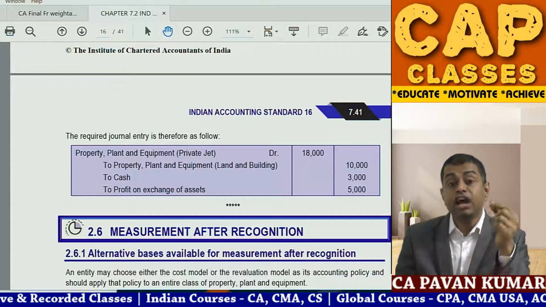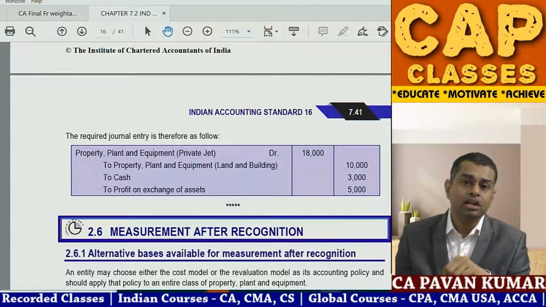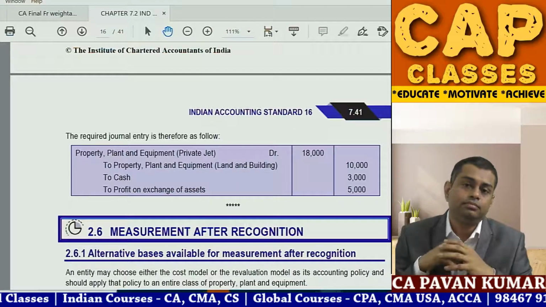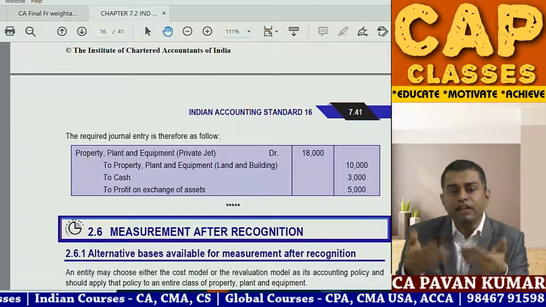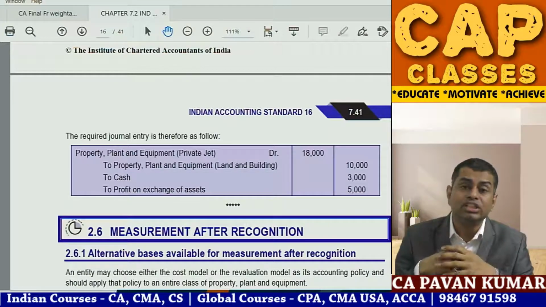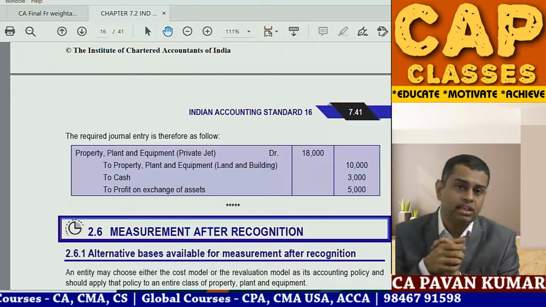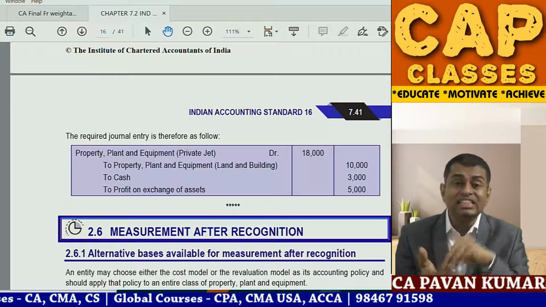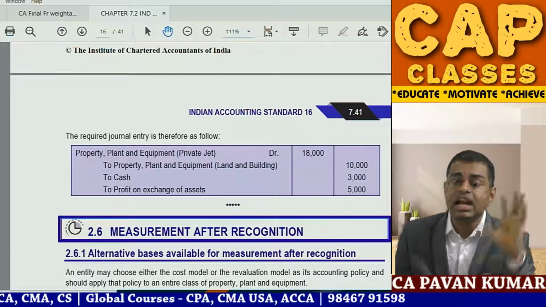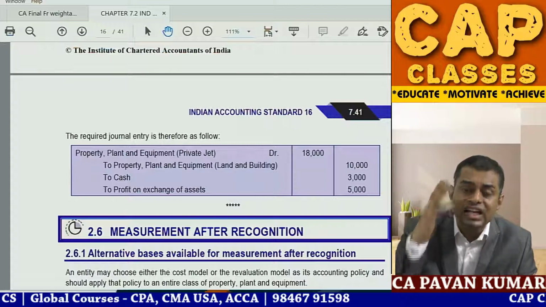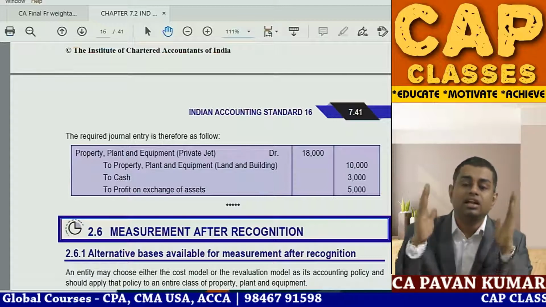If the fair value of the old asset is not available, then you can record from the point of view of the fair value of the new asset. If both fair values are not available, then you take the book value of the old asset. When the exchange lacks commercial substance, record the journal entry with the old asset book value. That is all.